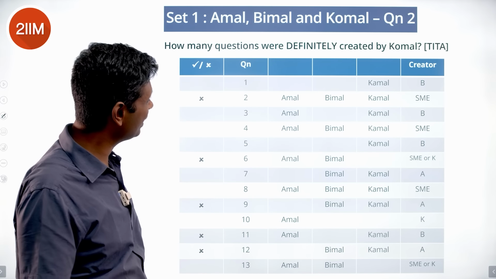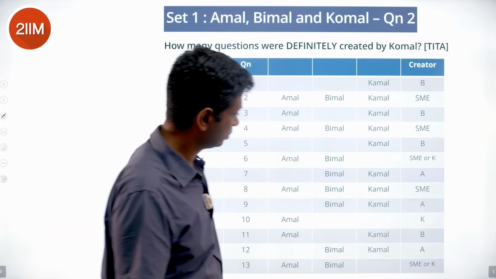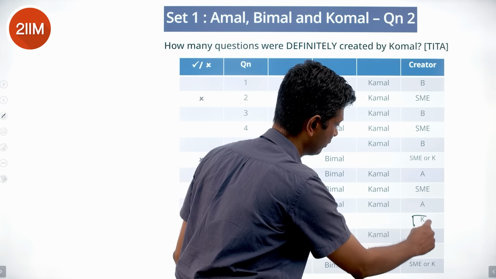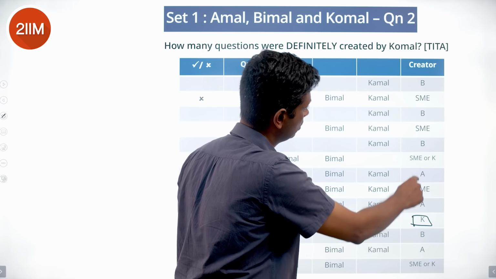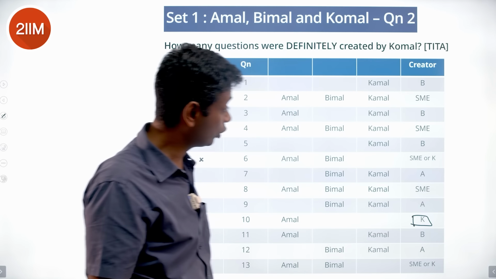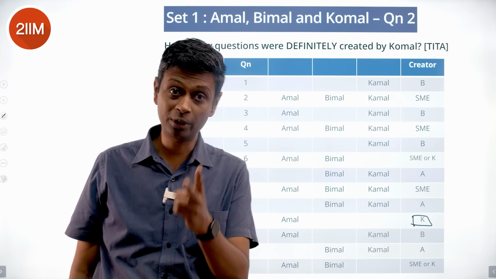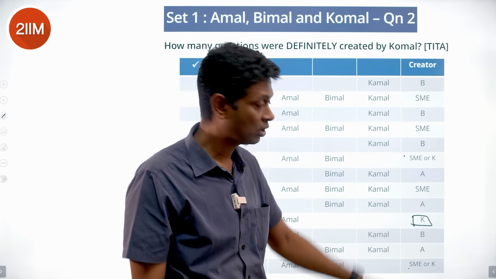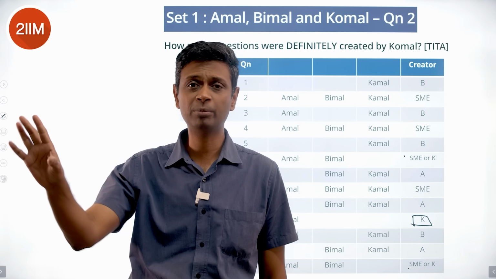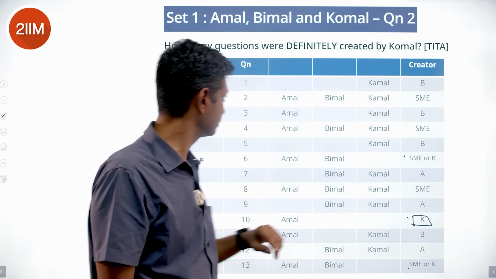How many were definitely created by Komal? So this one is definitely from Komal, then nothing else. It could be 3, it could be 1, it could be 2. These two are ambiguous. One has definitely been created by Komal, that is this one.